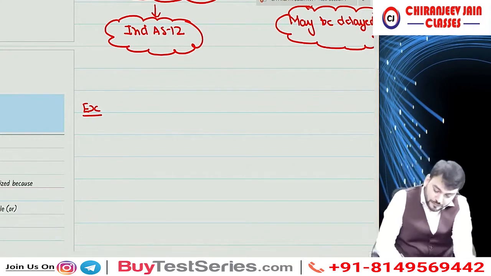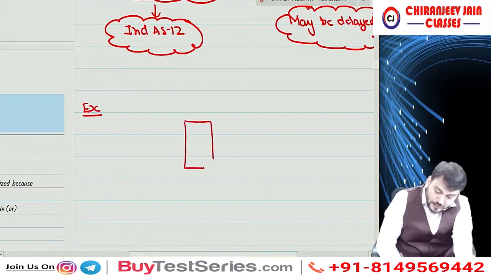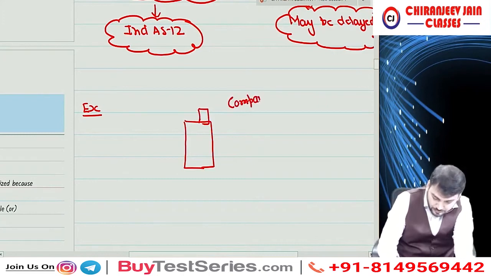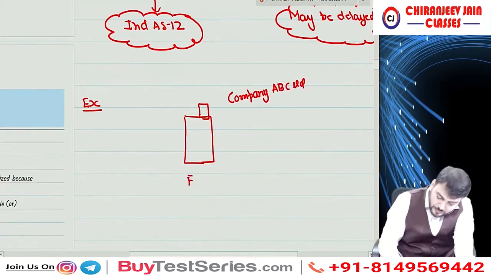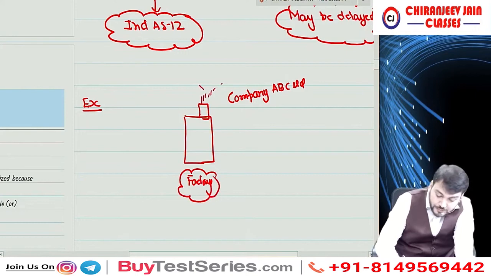Now, suppose I am running one factory. There is one company, ABC Limited, and there is one factory, and this factory is polluting the environment.